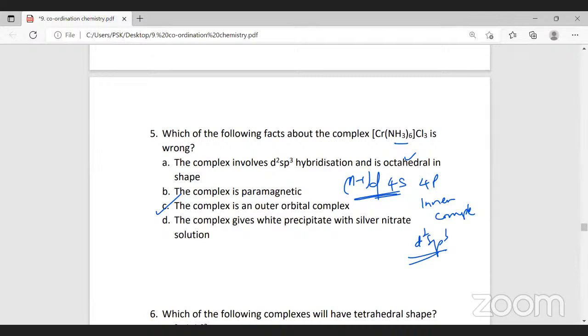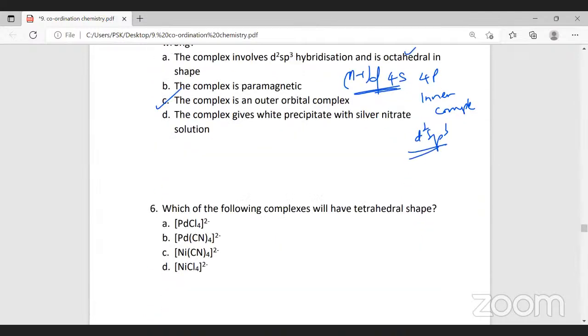All right. Which of the following complex will have tetrahedral shape? Now, there are two possibilities. What are the two possibilities here? See, all the molecules have coordination number 4. So when all the molecules have coordination number 4, there are two possibilities. One is tetrahedral, and the other one is square planar. So two types of structures are possible. Now, which will have tetrahedral geometry, they're asking.